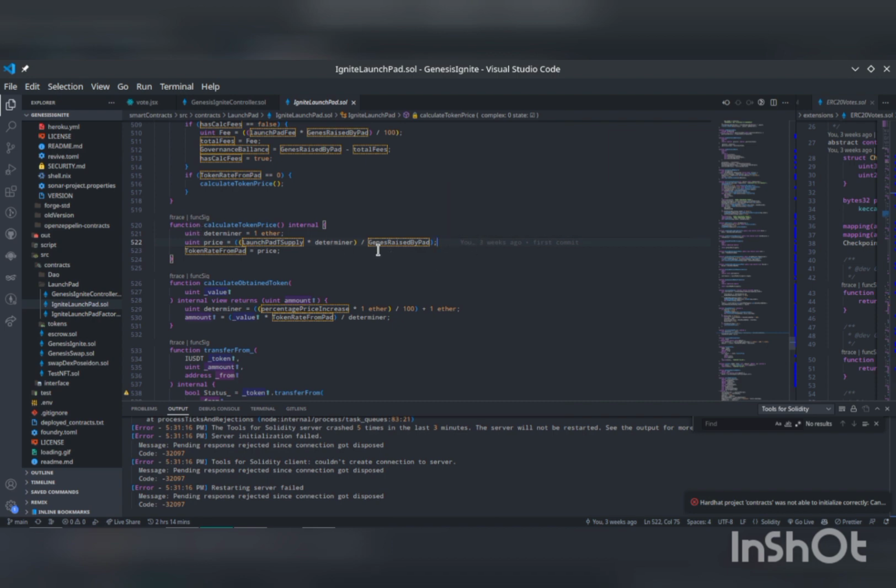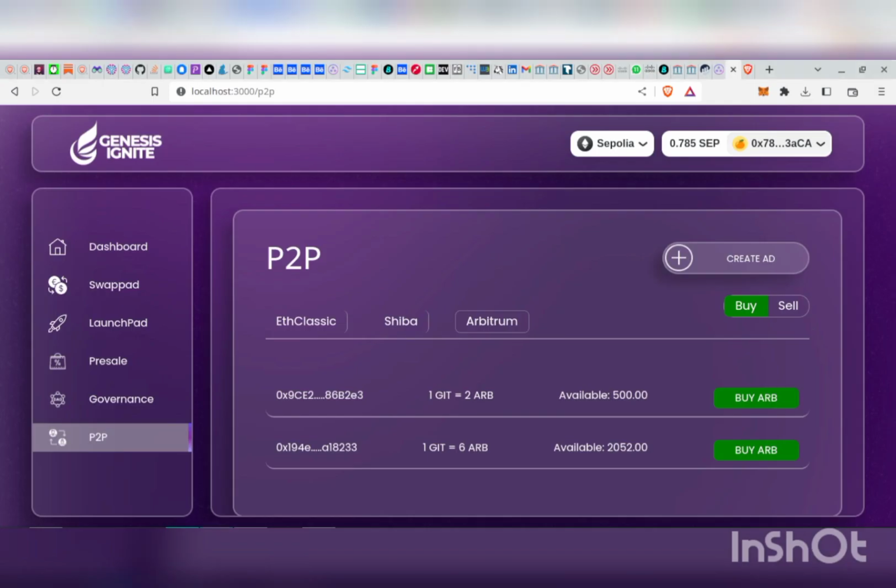But this example I gave is a very, very simplified example. In real life cases, we won't be having that kind of one-to-one exchange rate. We'll be having more complex rates, like 1:29, 1:30, 1:100, and even as large as it might be, based on user participation. With our platform, the entire ecosystem is focused on the user. The system is designed to give the user maximum interaction, maximum trust, and maximum efficiency. So that is how we determine the price of a token from our launchpad.